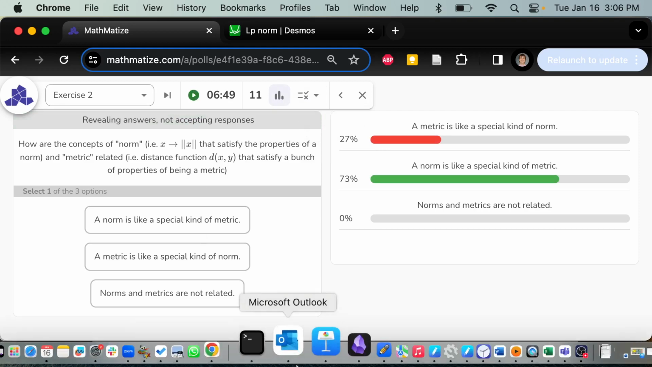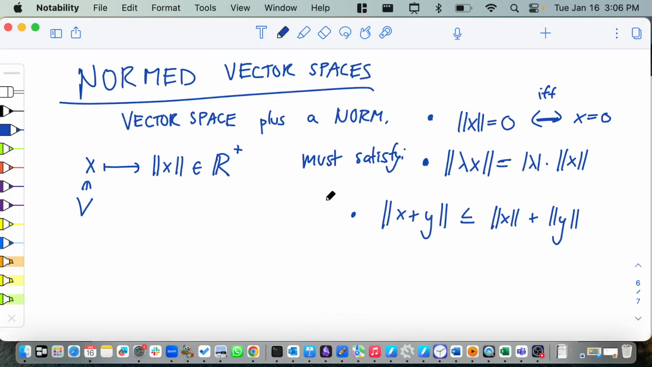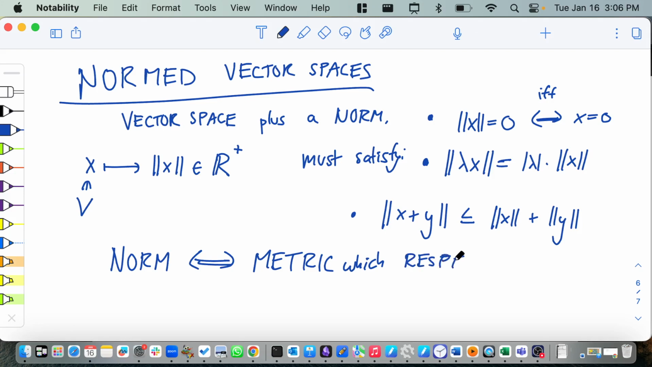Very specifically, a norm is something you put on a vector space, whereas a metric is something you put on a metric space. A metric space has no concept of being able to add and scalar multiply, whereas the vector space has addition and scalar multiplication. So I really think you should think of a norm as a metric which respects, that's a good math word, respects the plus and scalar multiplication.